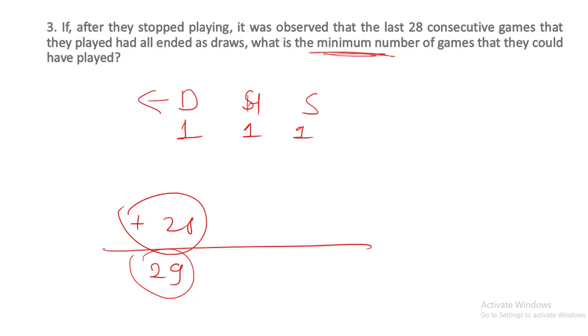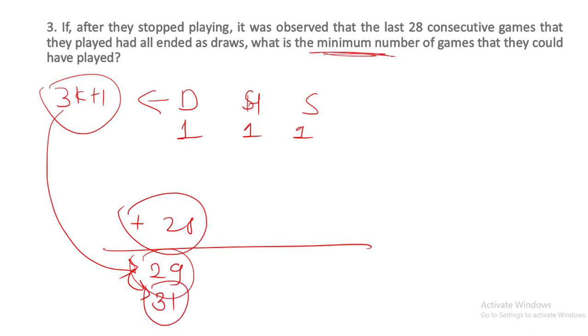So number of draws should be in the form 3k plus 1. 29, 3k plus 1 के फॉर्म में है क्या? नहीं है. तो 29 के बाद वाला कौन सा नंबर 3k plus 1 के फॉर्म में आता है? 31. So minimum number of draws will be 31. In that case, whoever player is winning less number of games, let's say Harshad has won less number of games, that player should win 10. Okay, 10 number of games. तो ही number of draws 31 होने के बाद they will stop playing.